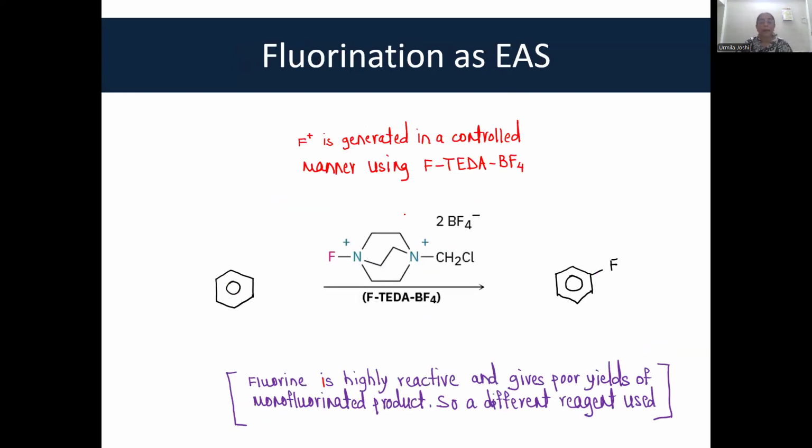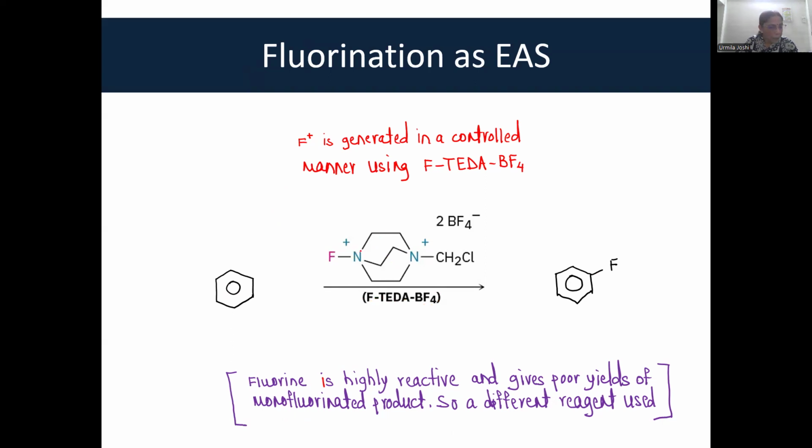Fluorination requires a different reagent because fluorine is highly reactive and gives poor yields of monofluorinated product. If fluorine is used, a different reagent is used, which is abbreviated as F-TEDA-BF4. Look at this.